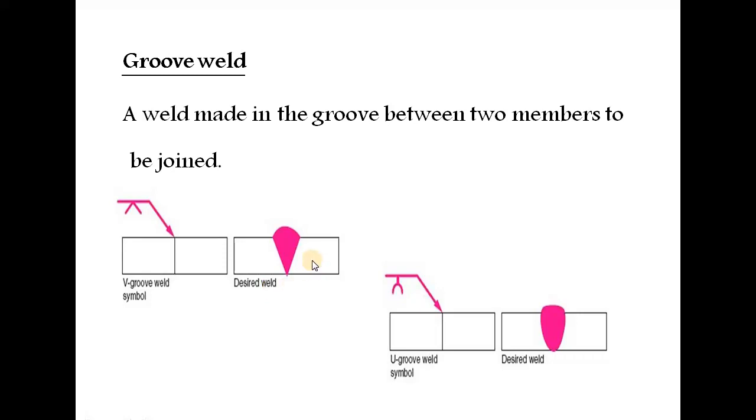This is the desired weld for a single V. And this is the U groove weld symbol, the U groove. Both single-side and double-side U grooves can be taken. This is called reinforcement. Once you complete the process, the thickness is slightly increased compared to the base metal height.